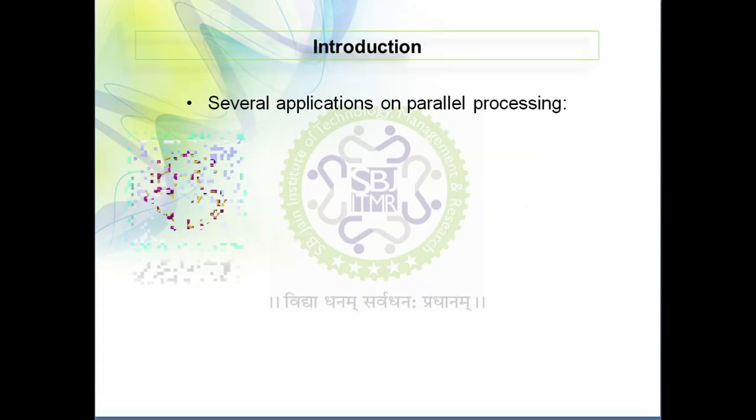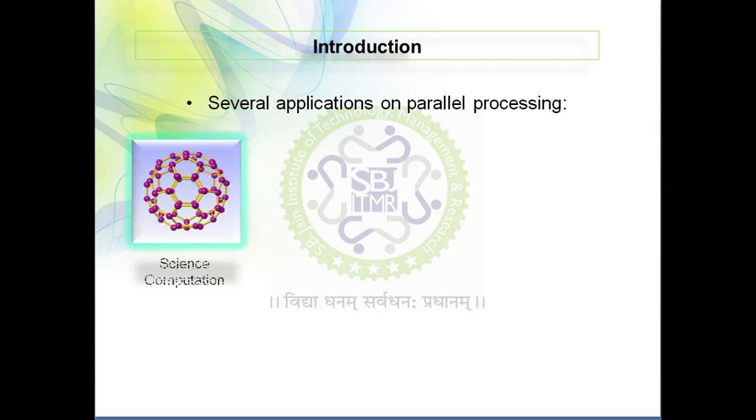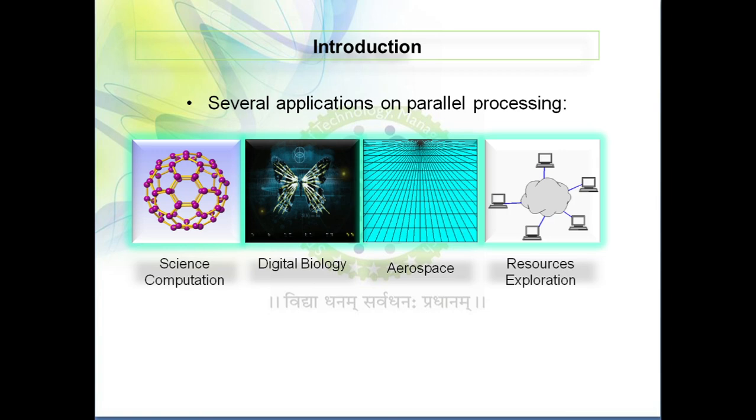All of these need to be configured for parallel clustering. Now, there are several applications of parallel processing that are functioning. Science computations, digital biology, aerospace, and resource exploration are several applications of parallel processing functioning together. They all require a huge amount of computing power. The aerospace industry itself requires various things to be managed. Digital biology, science computations, and resource exploration all combine and work on a single task. These are the several applications of parallel processing.